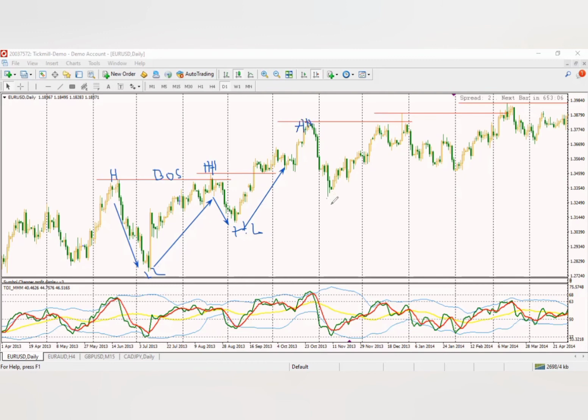Then the market retraced and gave us what? Another higher low. Why? Because this low is higher than this low. So this is a low. This is a flatter in the market. I'm going to explain that later to us. This is a flatter in the market, and how you can trade and avoid it. So the market retraced a little bit and it went up. Can you see the market came here? The market came here, but did not break this.